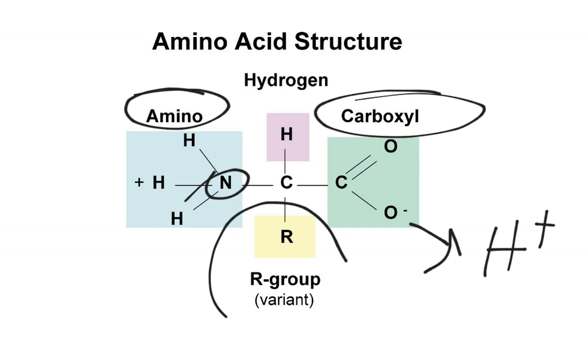And then we have this variable group, the R group, and it's this R group right here that is what is going to determine what type of amino acid we have. There's 20 amino acids that we require. I think that there are 9 that we can't produce on our own, so we have to get them from our diet. But the different groups that go where that R group is are going to be what makes one amino acid different from another.